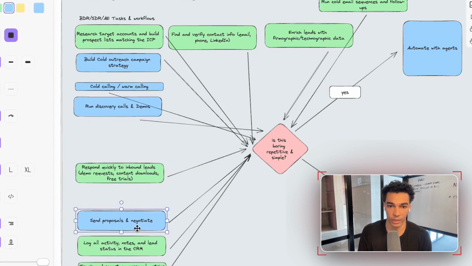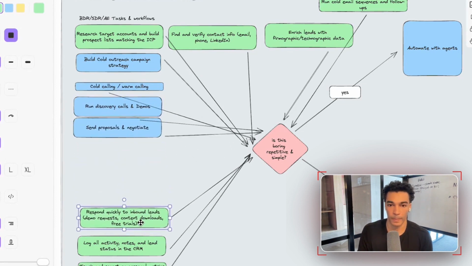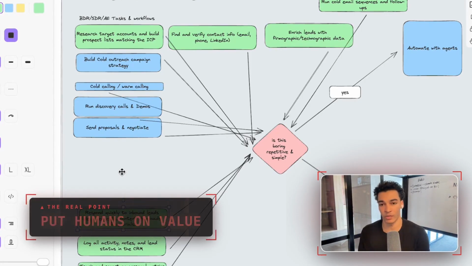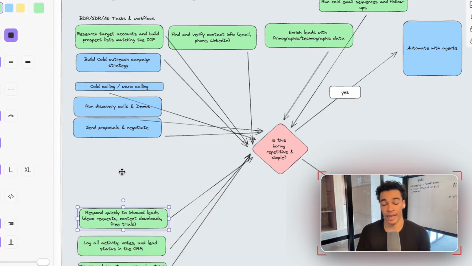So let's go ahead and organize these out here. Right. And one thing you're going to notice here is that these things that can't be automated are oftentimes the place where that person in the business is actually creating the most value. So it's really, at the end of the day, the things that can't be automated is where you actually want that person spending the most time. So what building agents that do the repetitive stuff allows you to do is have your best people spending their time on the things that are actually creating value for your business.